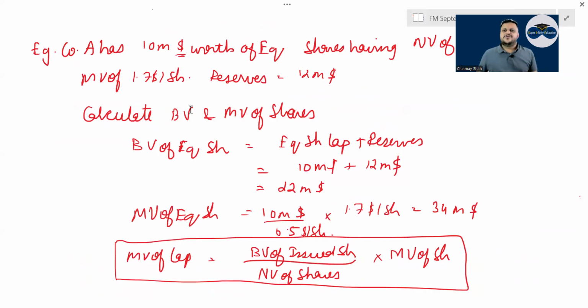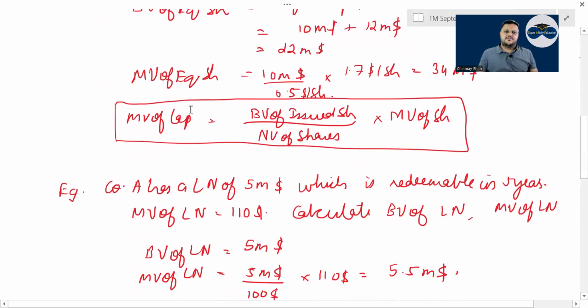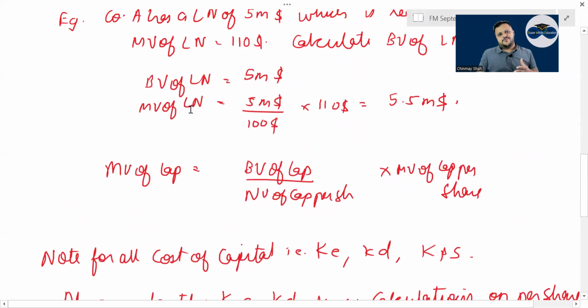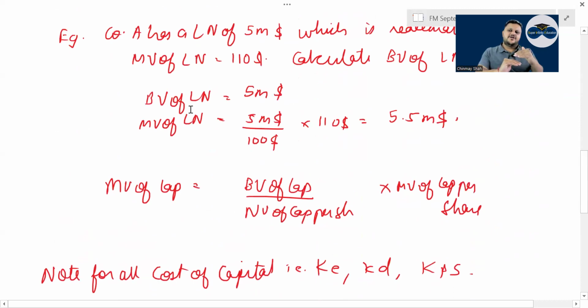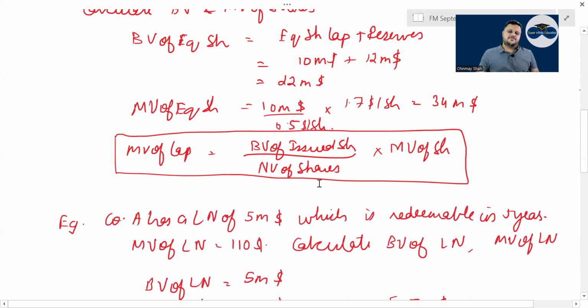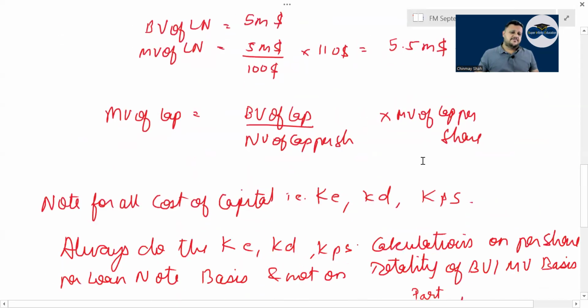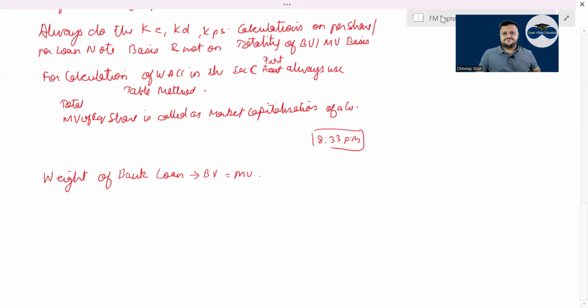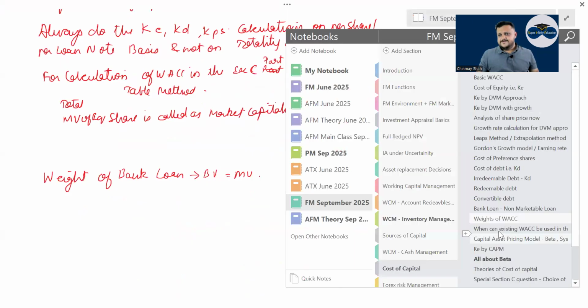Market value is what? Your book value divided by number of shares into market value will give you the market value of capital. So everywhere, in loan note also, book value of capital divided by nominal value, sorry, multiplied by the market value. Okay, done.